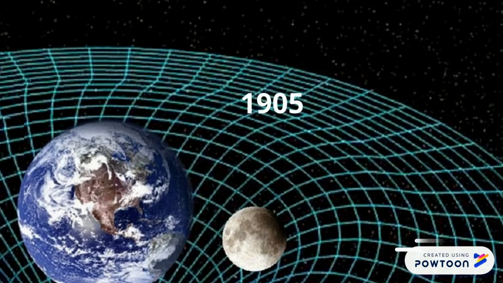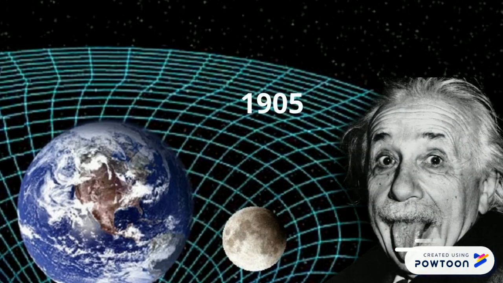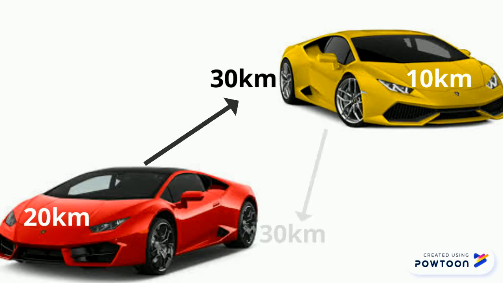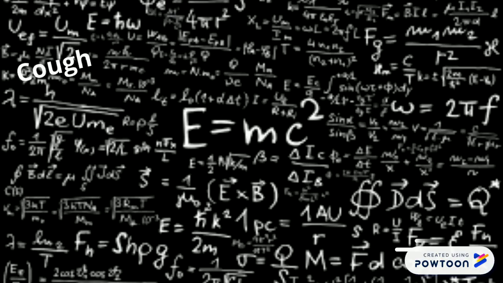In 1905, Einstein explained how the laws of physics apply and remain the same for all freely moving observers and non-accelerating observers, whatever their speed of motion. Now we are going to be talking about reference frames. So basically, let's just say there's a car going at 10 kilometers an hour and another going at 20 kilometers an hour. The one going at 20 kilometers an hour will see the one going at 10 kilometers an hour go 30 kilometers an hour, and the same thing would go to the other car.